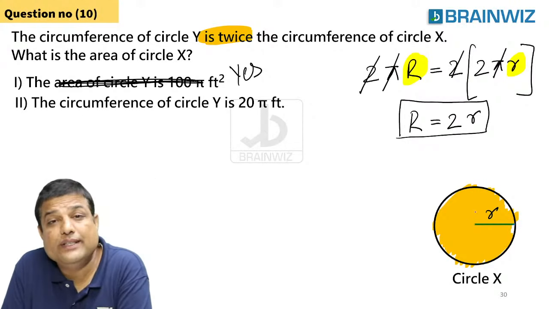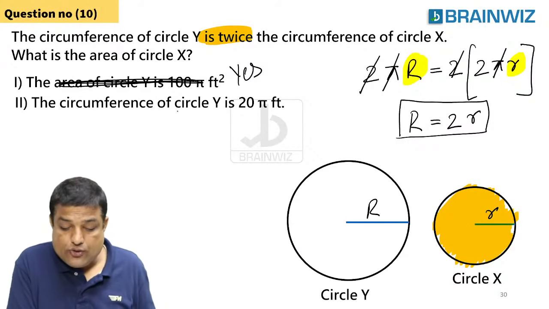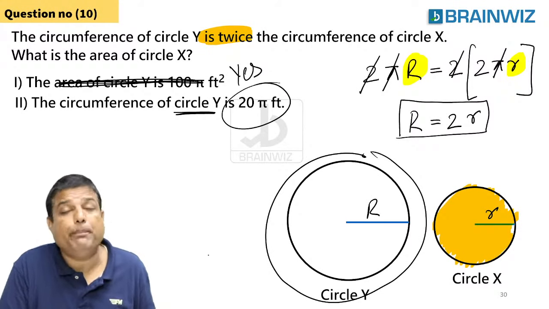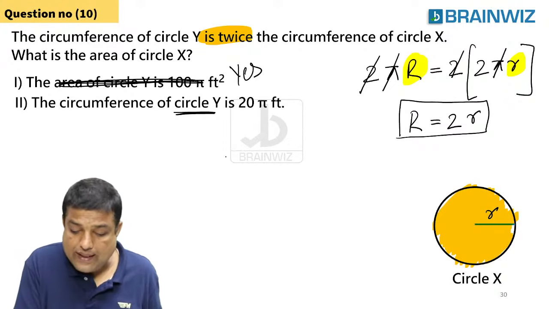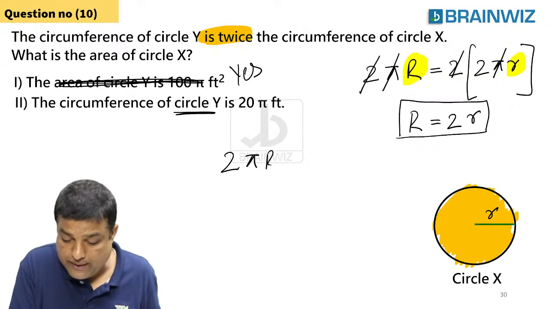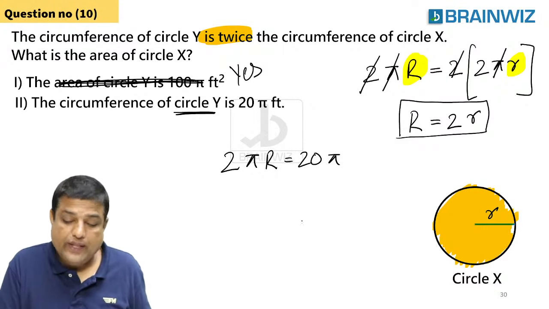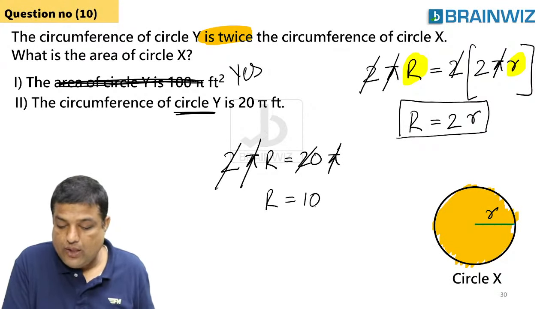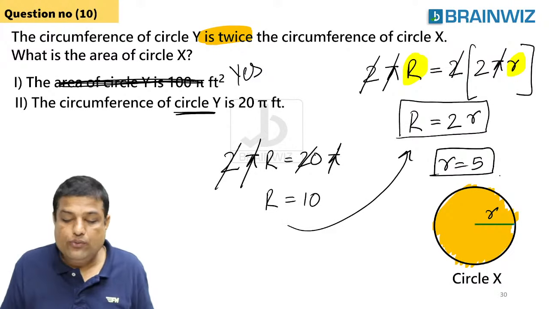What is it? The circumference. Circumference is nothing but 2 pi r, which is capital R, so circle Y's circumference. The circle Y circumference is given as 20 pi. Good. So 2 pi capital R is equal to 20 pi. Pi will get cancelled. R is equal to what, guys? R is equal to 10. When R is equal to 10, small r is equal to 5. We got the R value.